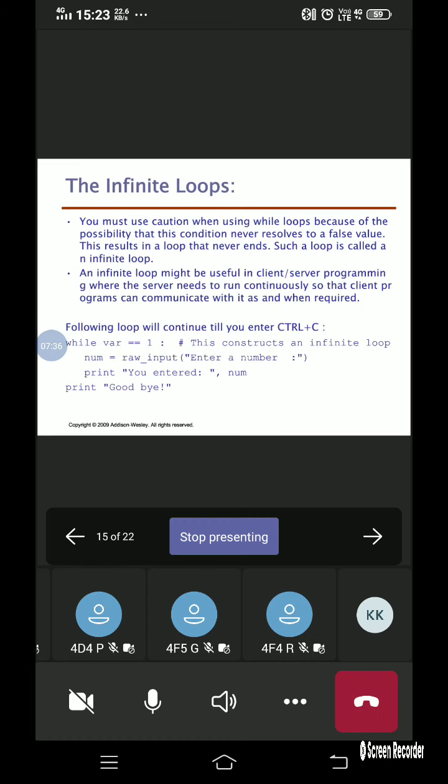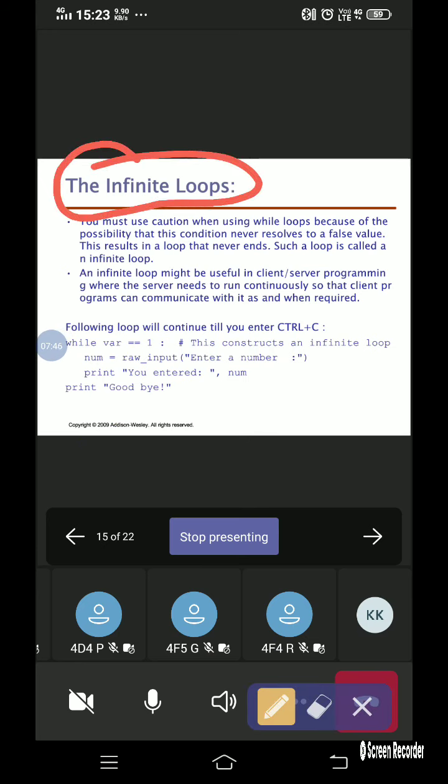Now we will be looking into the infinite loop. What do you mean by this infinite loop? As the name itself indicates, an infinite loop means what? First of all you need to understand, sometimes while doing programs you have encountered the infinite loop. It means that your program will keep on running an infinite number of times.